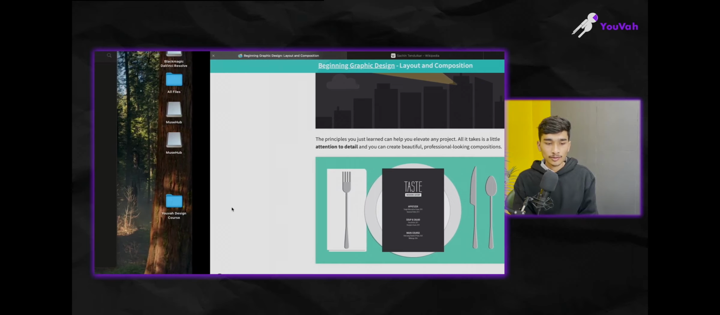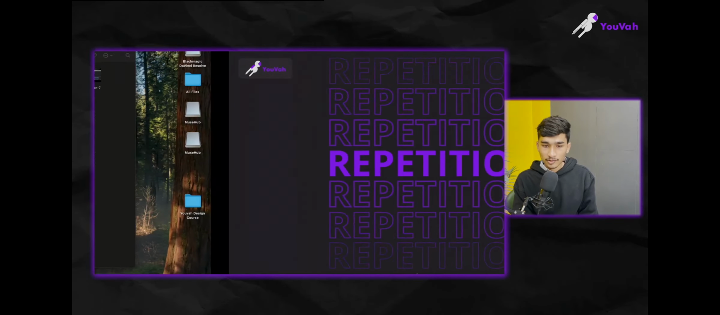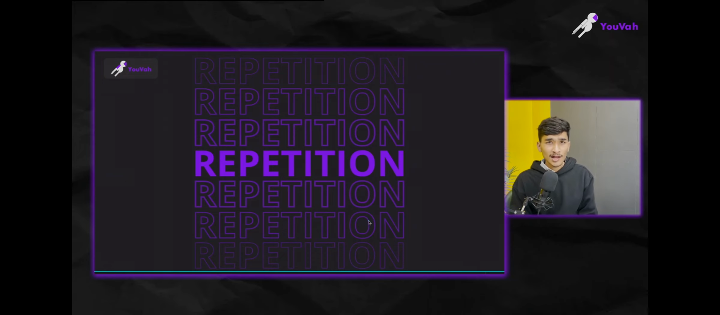I hope you got the basic understanding of layout and composition, and this is all about this session. I hope you learned something new about layout and composition.